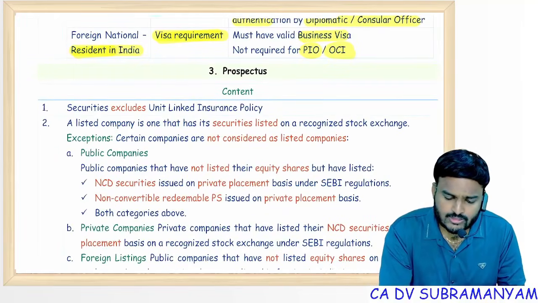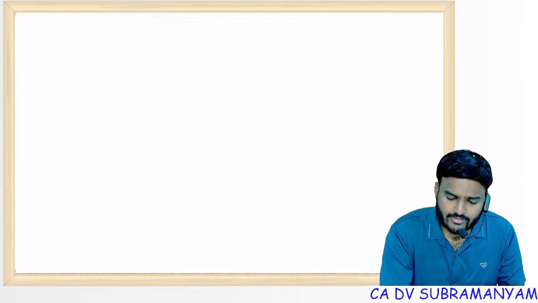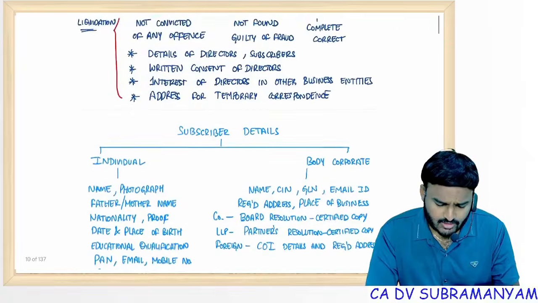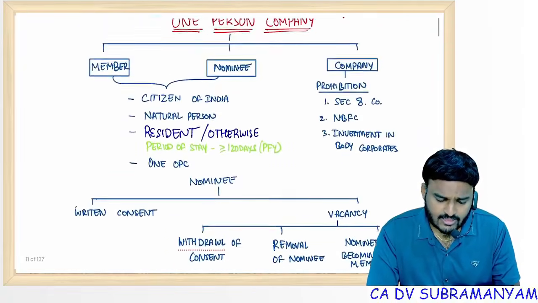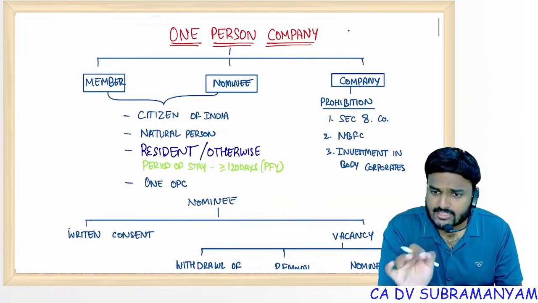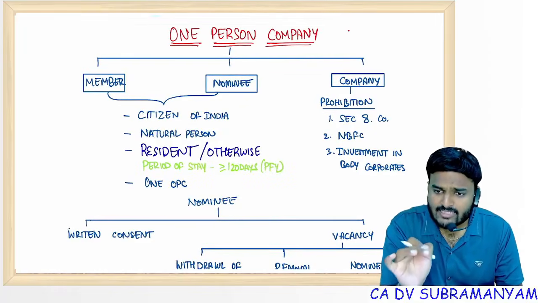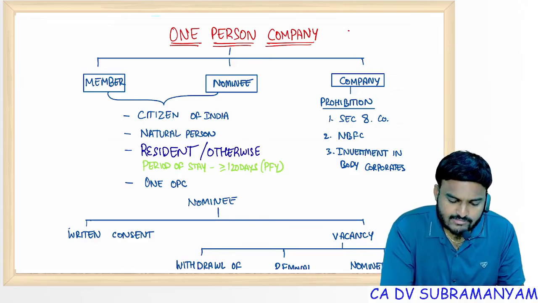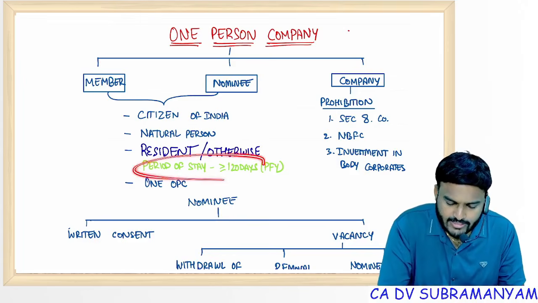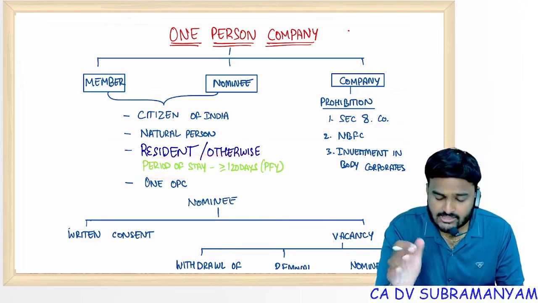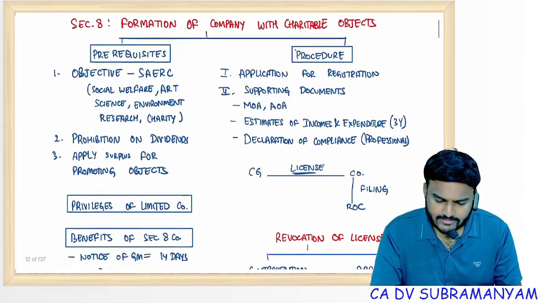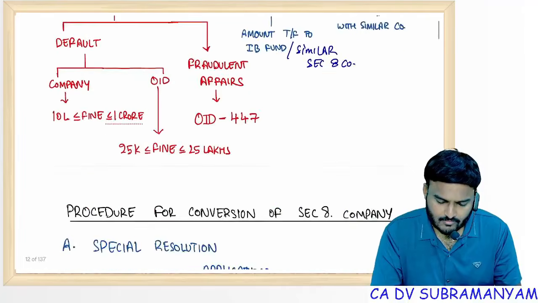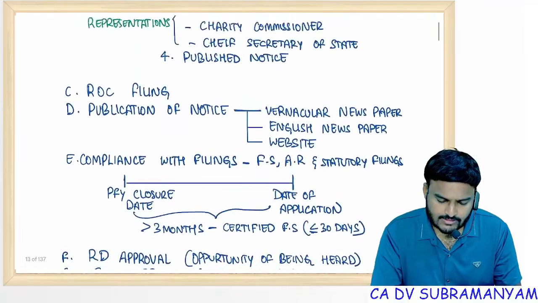But if you go through my handwritten notes, any other points, any uncovered important points, let's see. In OPC, residential status is not a criterion, but to check whether he is resident or not, period of stay of at least 120 days in the preceding financial year is enough. So all these points I explained.